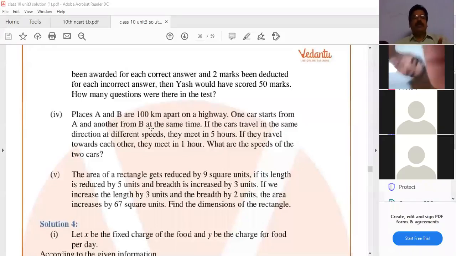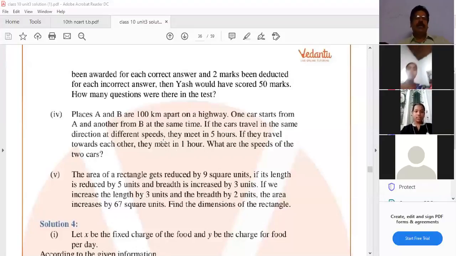Now, second case, they meet in 1 hour. The distance equals speed into time. From station A the speed is x kilometers per hour, time 1 hour, so x. From station B the speed is y kilometers per hour, so y into 1 is y. Then the total distance equals 100 kilometers: x plus y equals 100 kilometers.